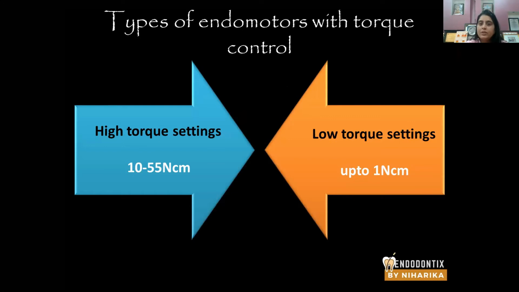So let's see, there are 2 types of endomotors with torque control. One is an endomotor with a high torque setting. The other one is an endomotor with a low torque setting. Low torque setting means up to 1 Newton per centimeter or even less than 1 Newton per centimeter. These days, high torque endomotors are available. These days, low torque endomotors are available.